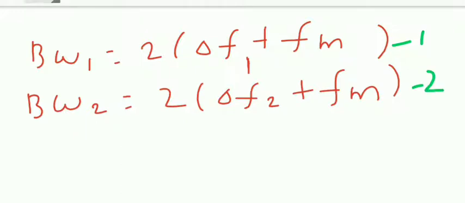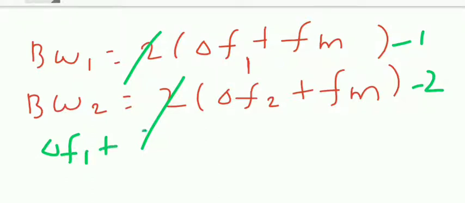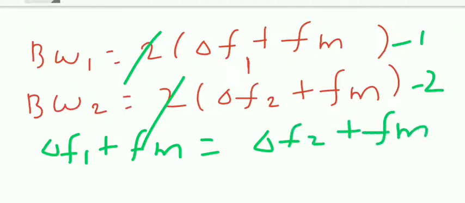Bandwidth 1 is equal to bandwidth 2 means this cancels. So what I get: del F1 plus FM is equal to del F2 plus FM. Clear, because I equate equations 1 and 2. Then FM cancels.